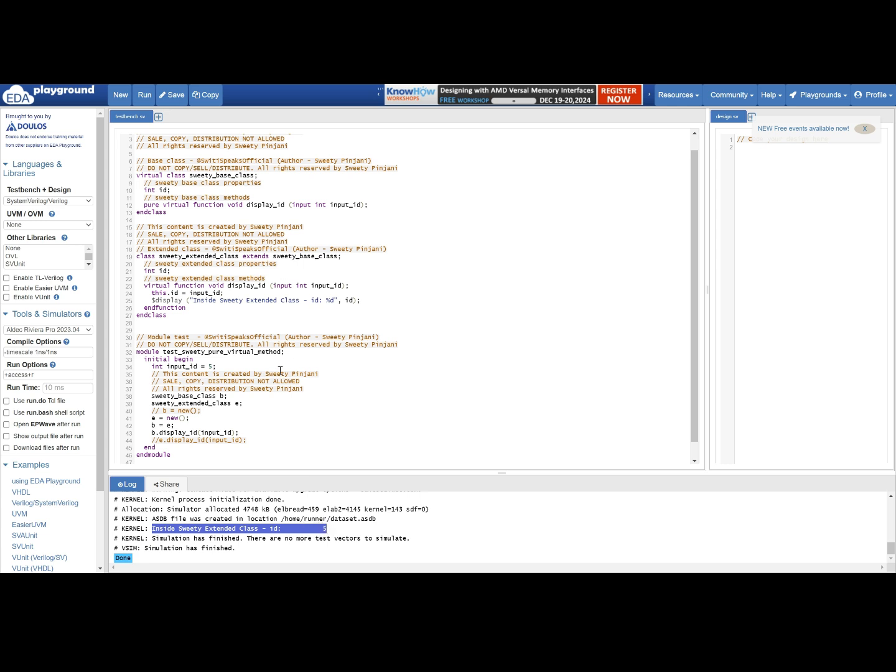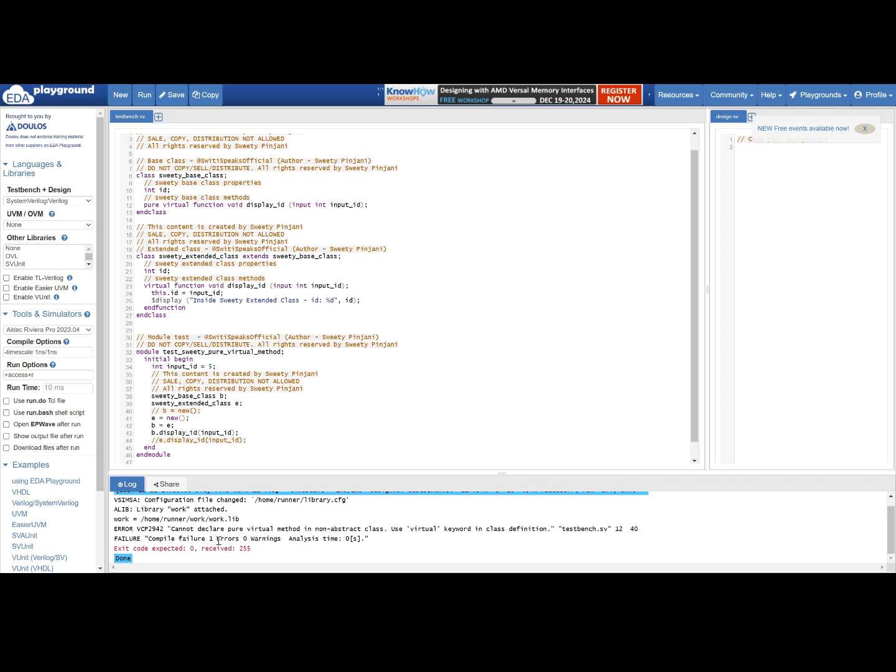Now let us see some more things. What happens if you are using a pure virtual function but the class is not virtual? Let us see what happens here. Let me run this and see. Here you can see: cannot declare pure virtual method in the non-abstract class. Use virtual keyword in class.